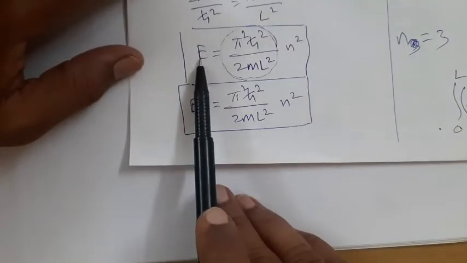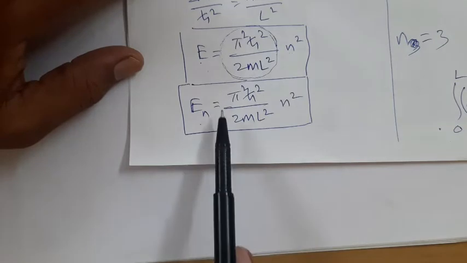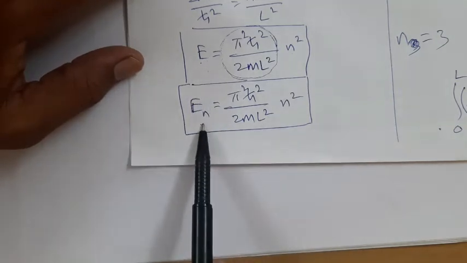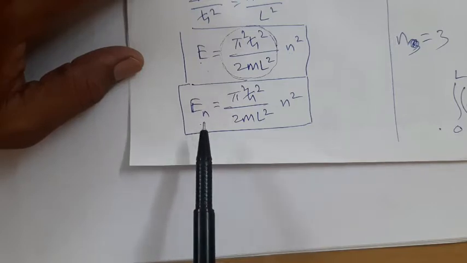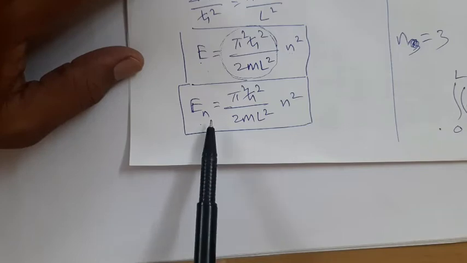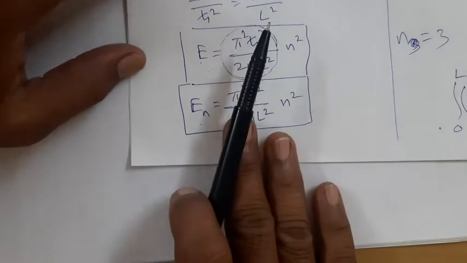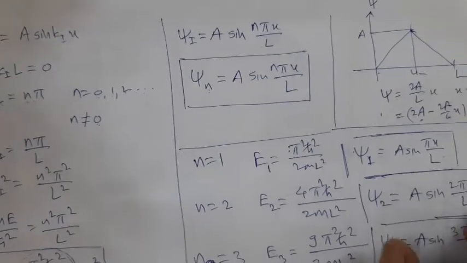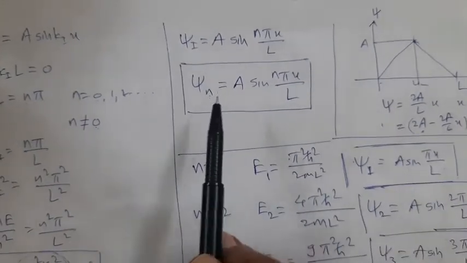The expression for energy is given by this, and it indicates that there is no single energy but there are discrete energy levels, possible energy levels for the particle, and the particle energy cannot increase in a continuous manner but there is quantization of energy. Therefore wave mechanics leads to quantization of energy. Later we will discuss the quantization of space too.